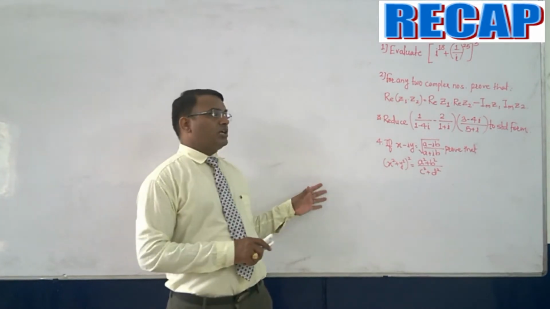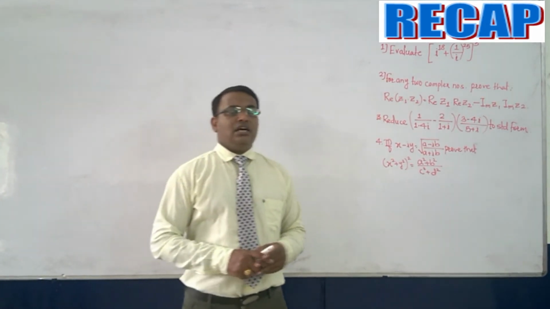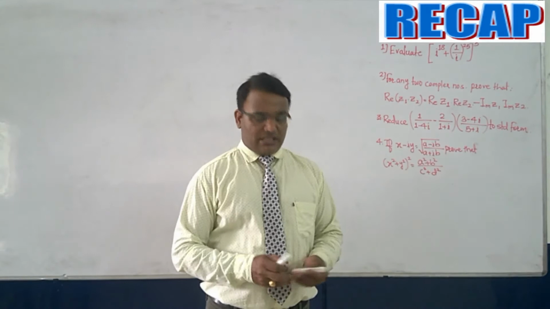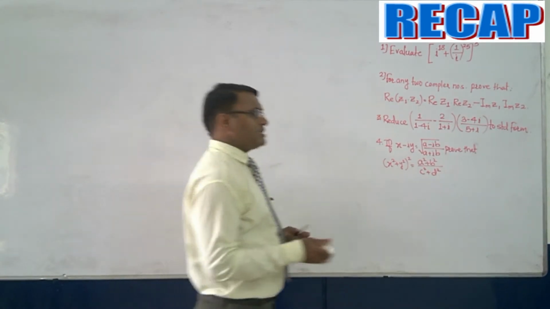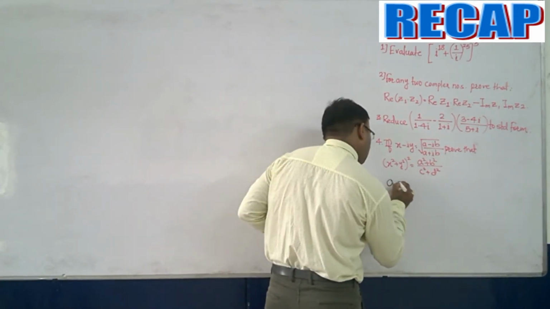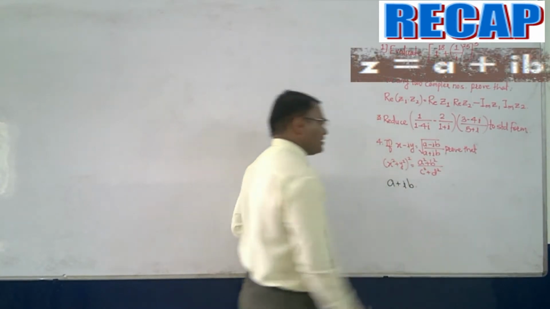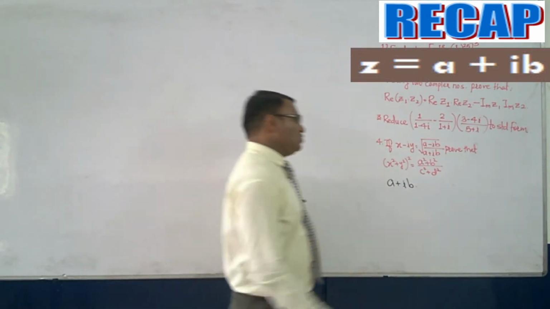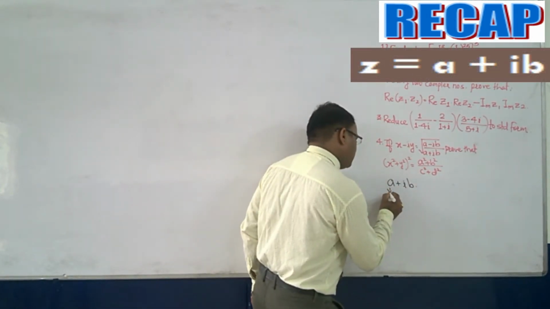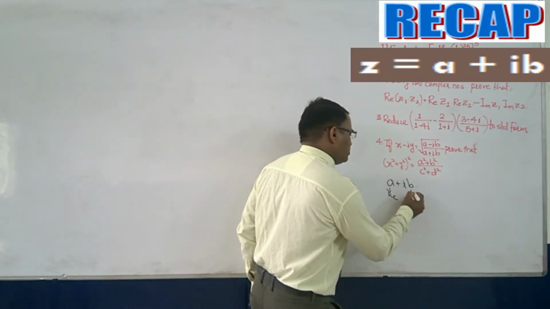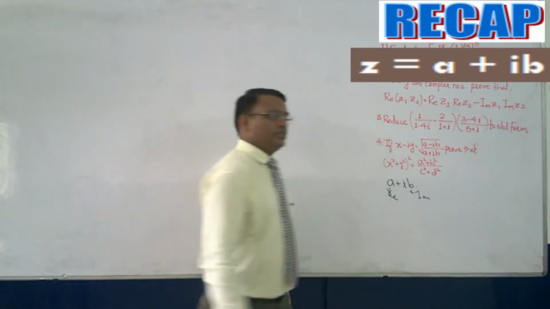In complex numbers, what have we done? We have learned the general form of a complex number. The general form is a plus ib, where a is known as the real part, and b is known as the imaginary part.